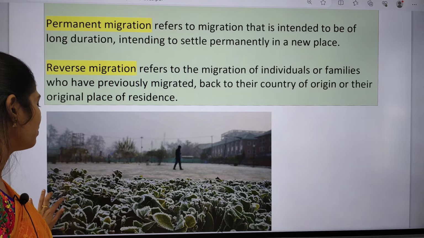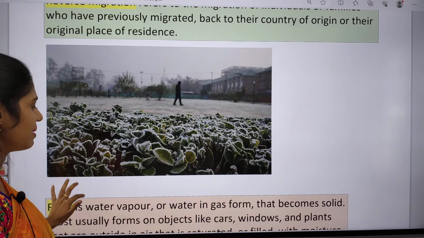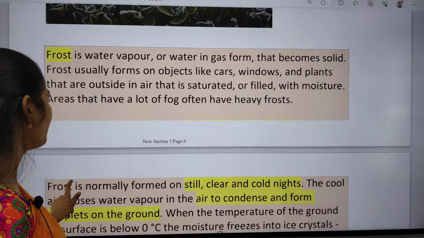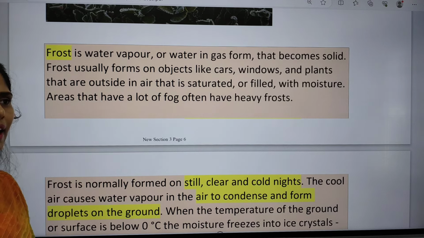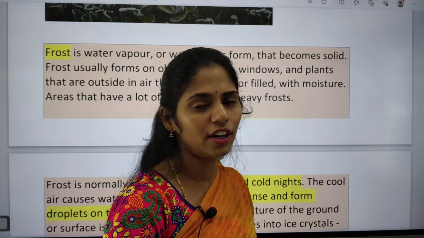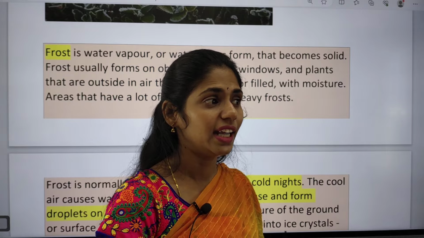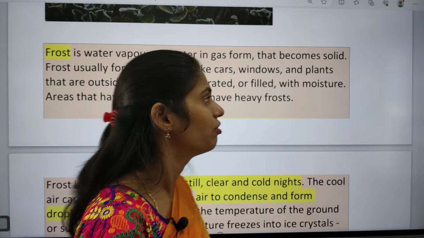Now let us see some facts regarding this image. I found this image very interesting. It is about frost. So what is the meaning of frost? Frost is nothing but water vapor. For example, on winter nights, if you wake up early in the morning around 6 or even 7 and go outside, you can see small water droplets on the windows, the doors, your vehicles, and even on the leaves. That is nothing but frost.